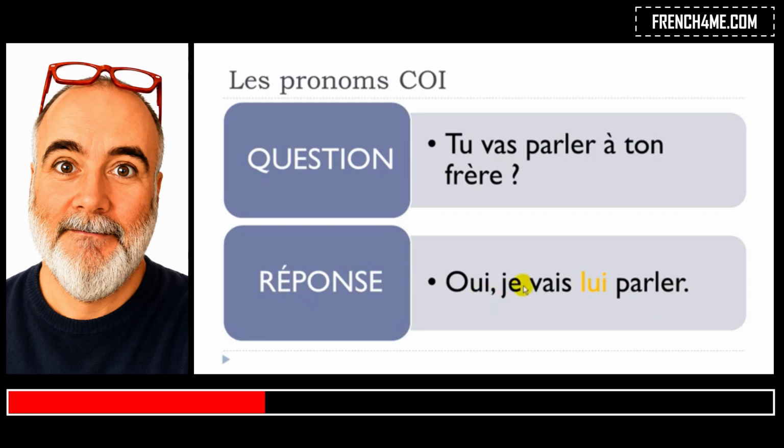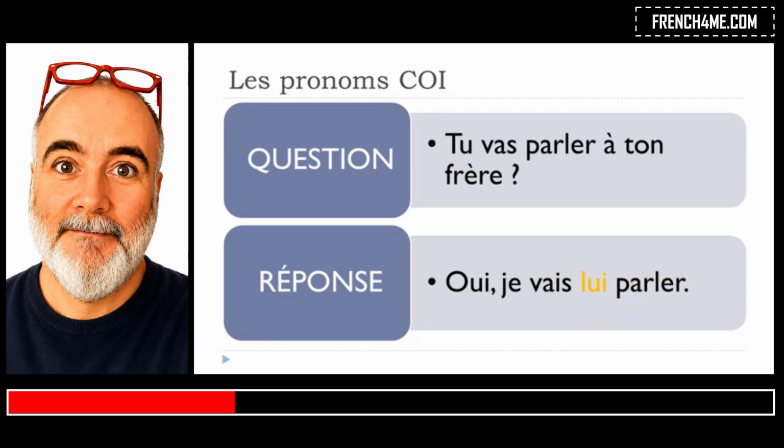Oui, je vais lui parler. I'm not telling you that it should be between, because that's the case here, but between these two verbs you could put many things, like adverbs or other things. So remember that this pronoun lui should be before the second verb.